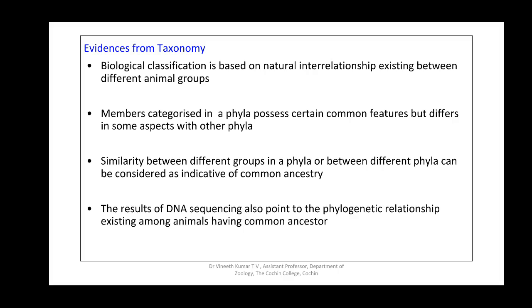All three features are common to all the chordate groups, which points to a common ancestor for all the chordates.